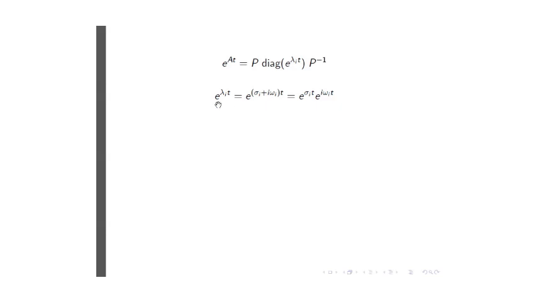So if they are complex, e to the lambda i t will be e to the sigma i plus i omega i times t, where sigma i is the real part and omega i is the imaginary part of the complex eigenvalue lambda i. And through the product rule of exponentiation, this can then be written as e to the power of sigma i t times e to the power of i omega i t.